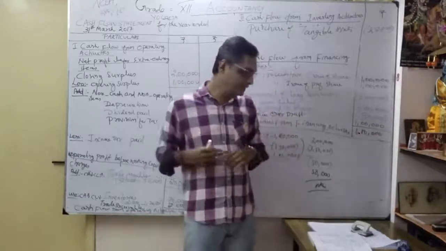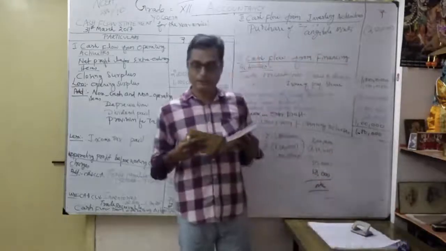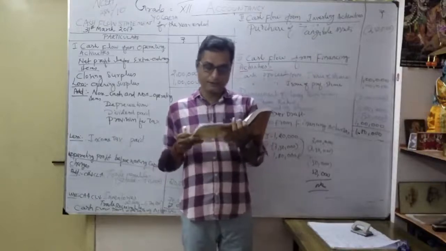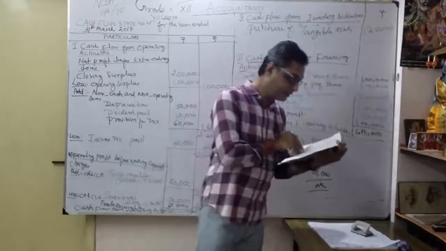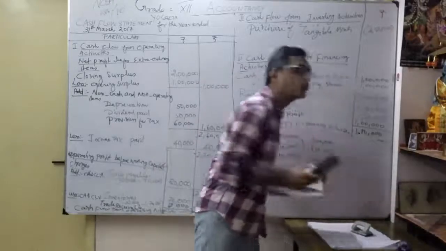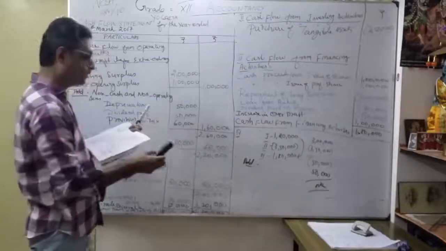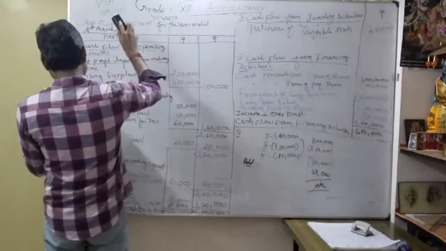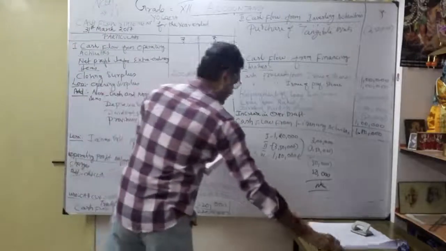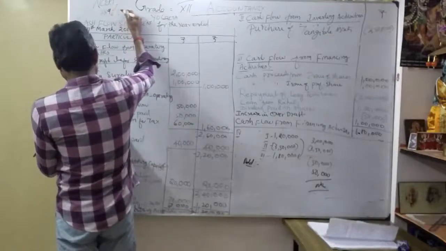Now we move to the next exercise: page number 289, exercise number 11. It is one of the important exercises we are going to discuss now. Please take your NCERT book and keep your notebook ready. I have cleaned the board, and we are going to take page number 289, sum number 11.